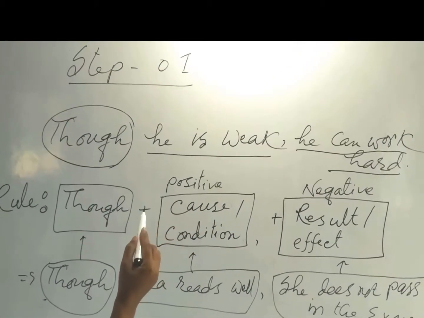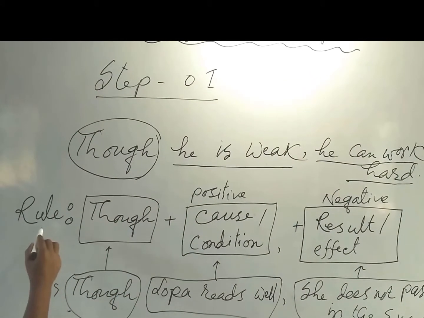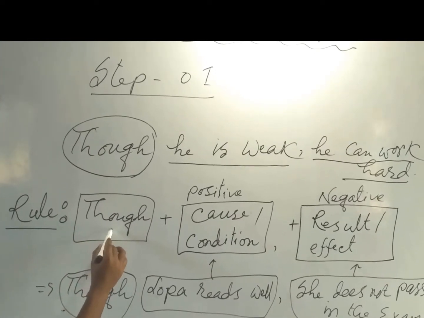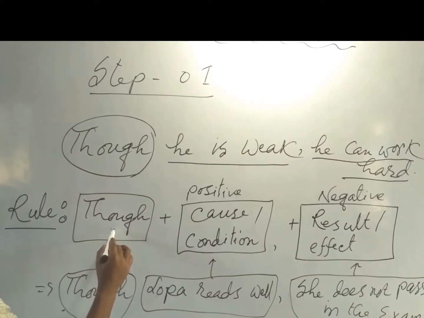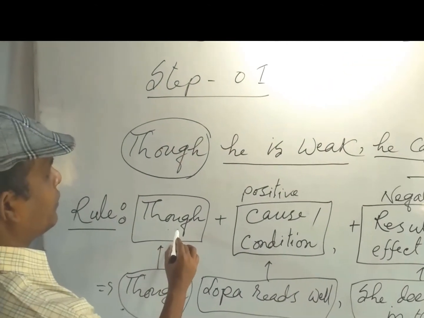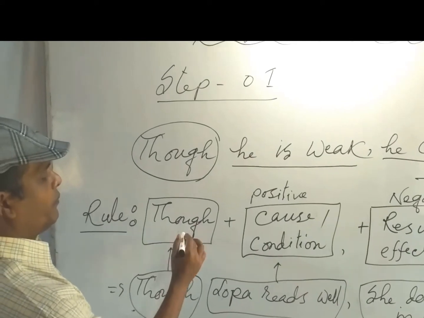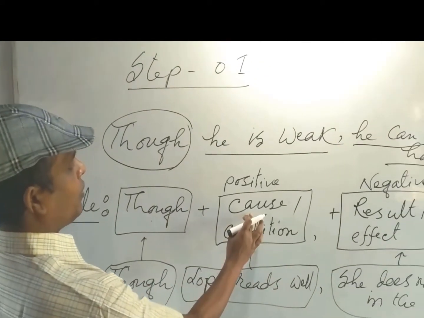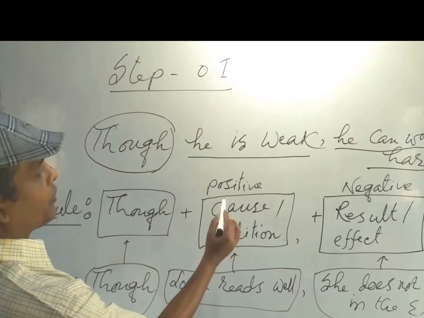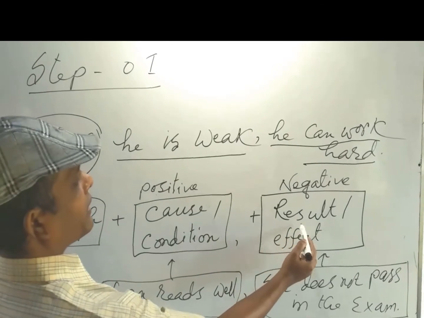Okay, let's see the structural pattern, how I am arranging these sentences. Here is the rule, the structural pattern: though or although. Anyone we can apply, though or although. Though and although, actually they are synonymous words. So though plus cause or condition, and whenever the cause would be positive, the result would be negative. This is known as the result.